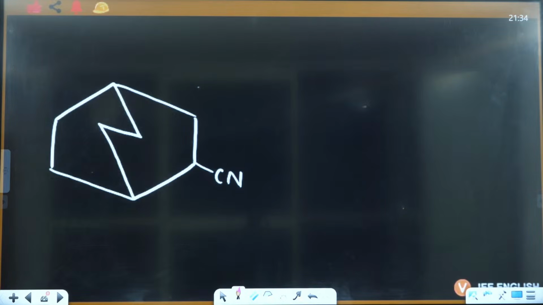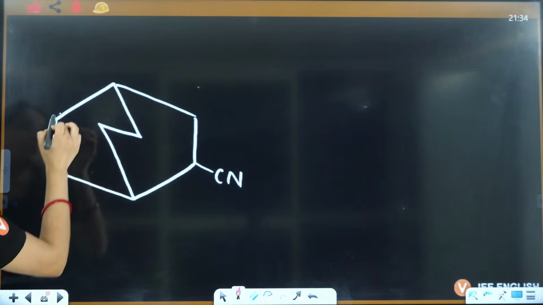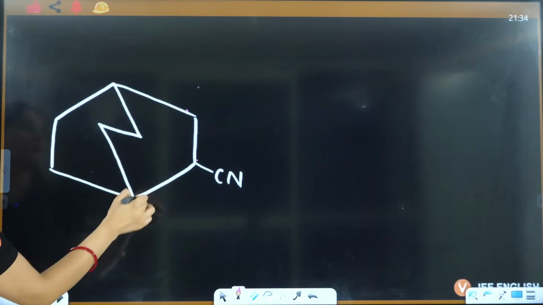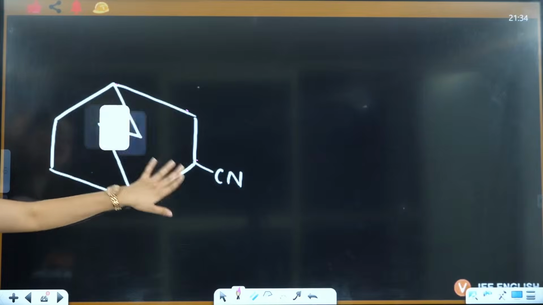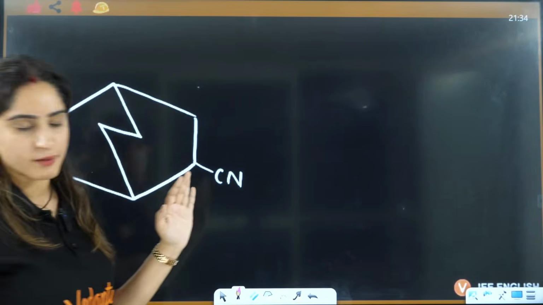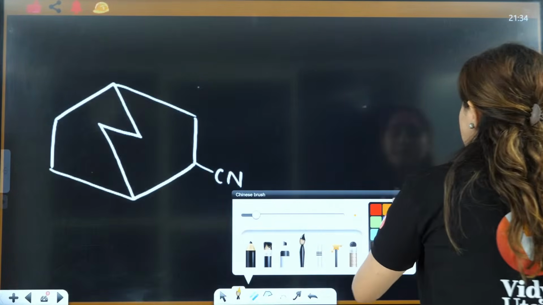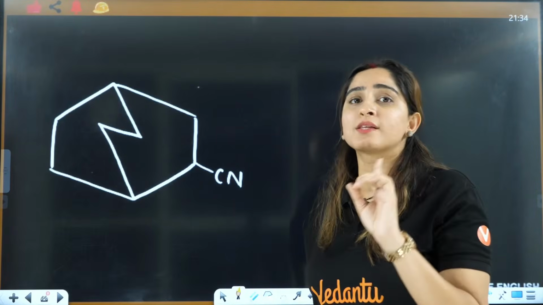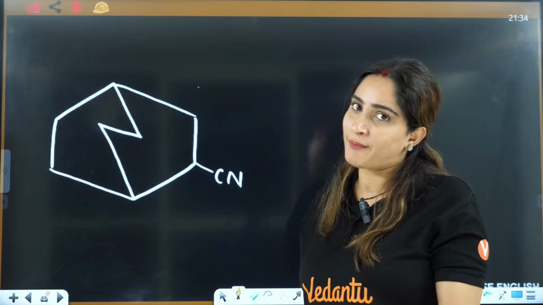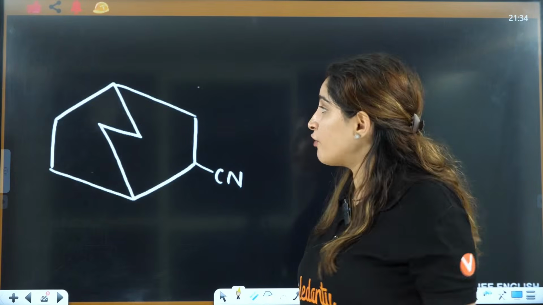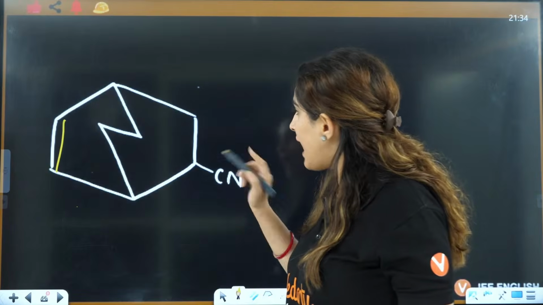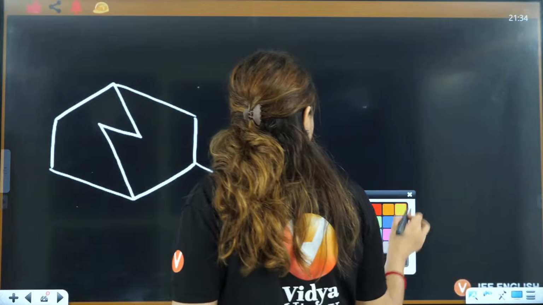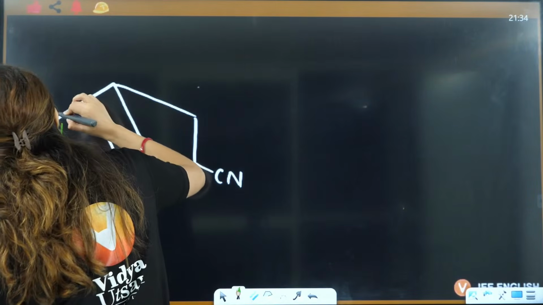Now let's see this. 1, 2, 3, 4, 5, 6. Again here 1, 2, 3, 4, 5, 6. So both of them have the same number of carbons. Now if both have the same number of carbons, then you will choose the one which has multiple bonds or the double bond, and give it priority. Now for example, let's say this has a multiple bond. Let's make it a little more complicated. Let's say this has a multiple bond.